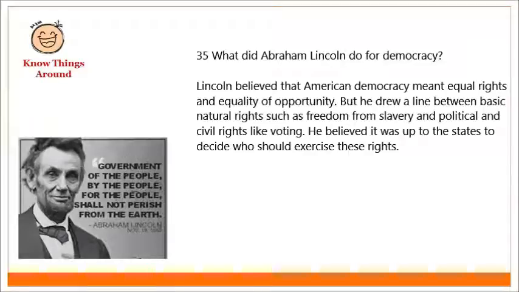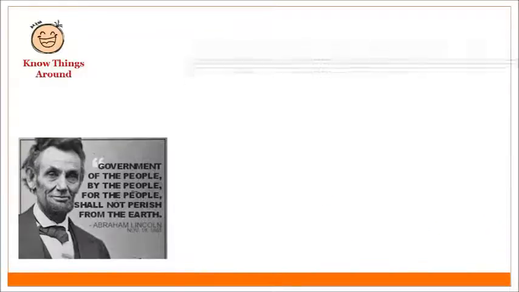What did Abraham Lincoln do for democracy? Lincoln believed that American democracy meant equal rights and equality of opportunity, but he drew a line between basic natural rights such as freedom from slavery and political and civil rights like voting. He believed it was up to the states to decide who should exercise these rights.